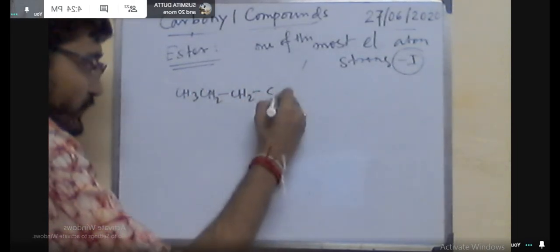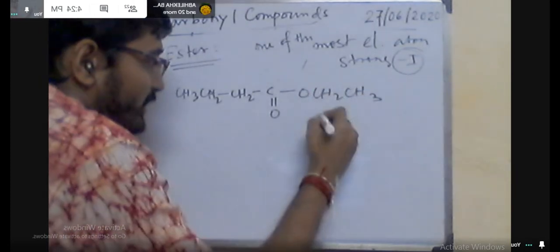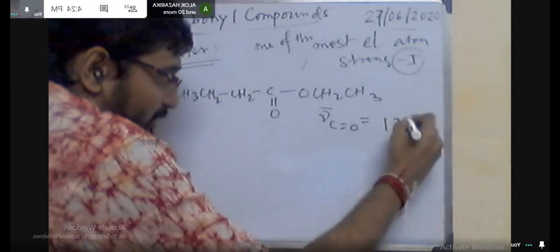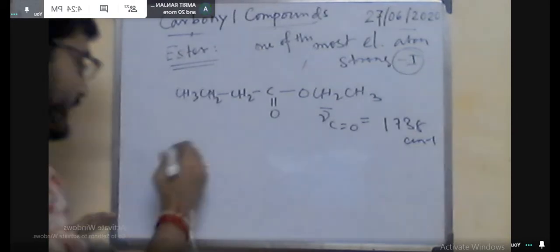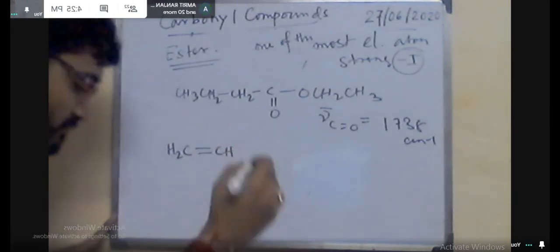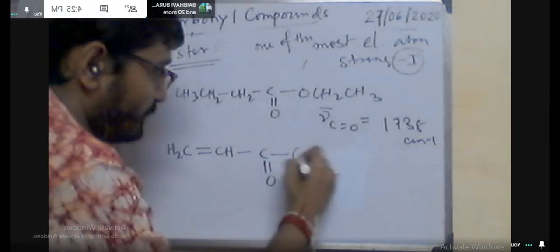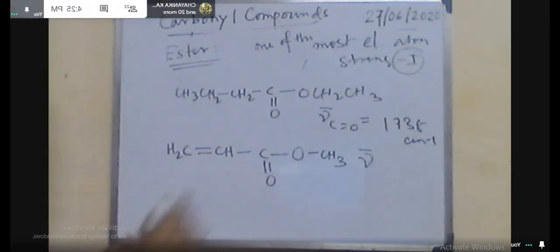Though there is unsaturation present in the molecule, still it is higher, not lower. Why? Conjugation increases. In this case there is the conjugation, but in the second case what is the scenario?